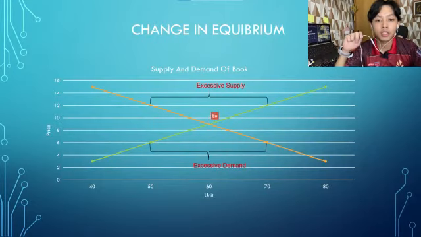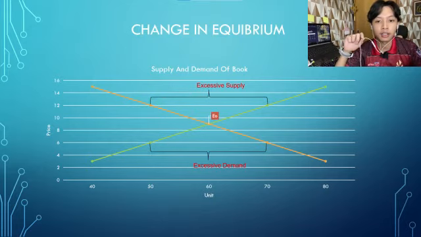So based on the supply and demand table of the book, I can make a market equilibrium curve. Basically, the market equilibrium is reached when the quantity demanded equals the quantity supplied. So you can see the curve.